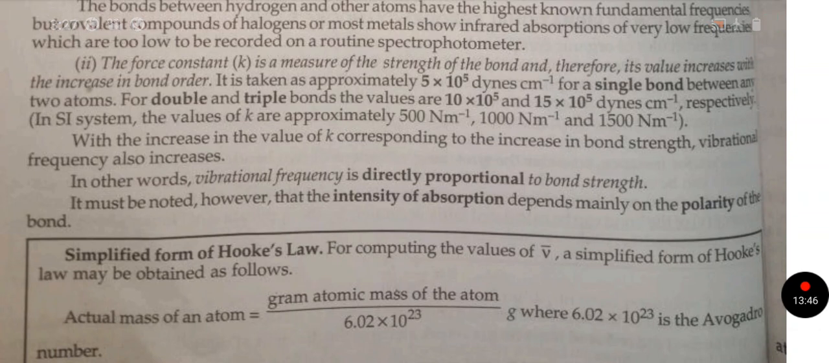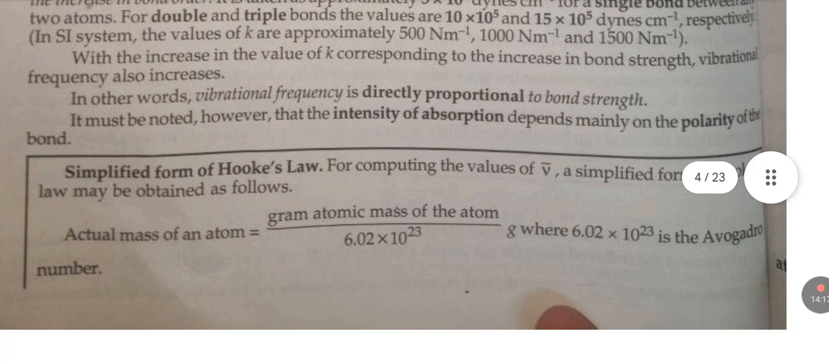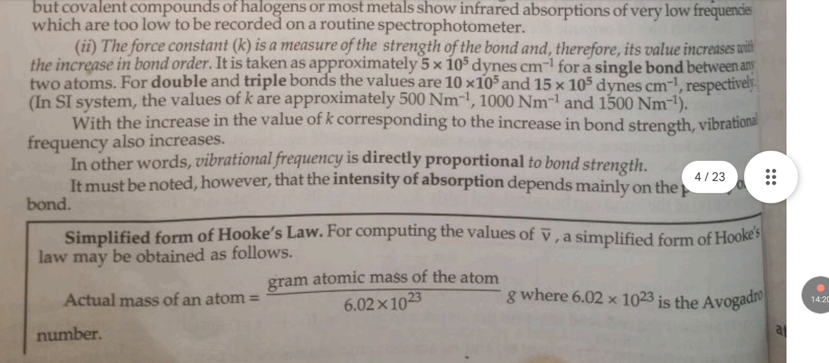The bonds between hydrogen and other atoms have the highest known fundamental frequencies, but covalent compounds of halogens or most metals show infrared absorption of very low frequency, which is too low to be recorded on a routine spectrophotometer. The force constant is a measure of the strength of a bond and therefore its value increases with an increase in bond order. It is taken as approximately 5 × 10^5 dynes per centimeter for a single bond between two atoms. For double and triple bonds, the values are 10 × 10^5 and 15 × 10^5 dynes per centimeter respectively.